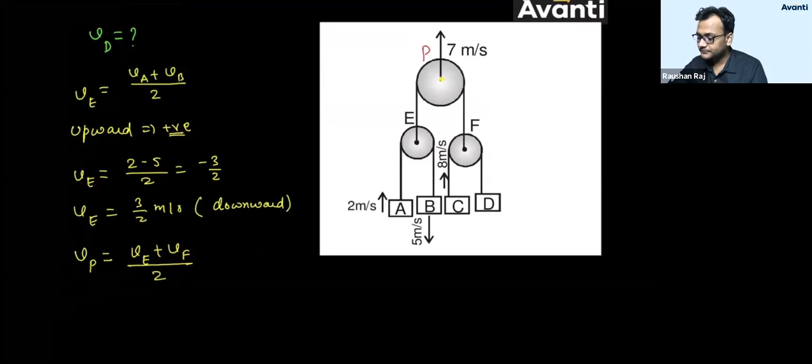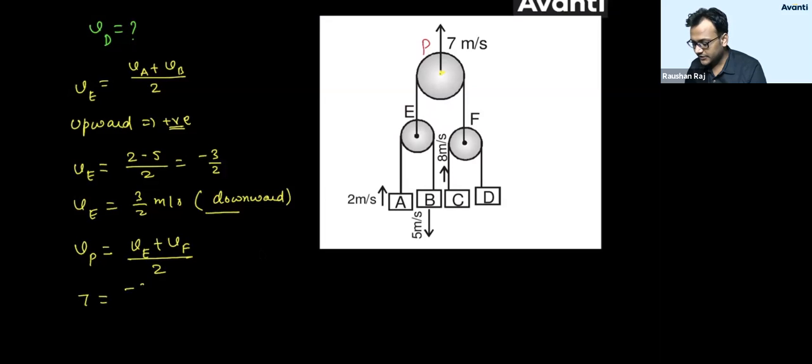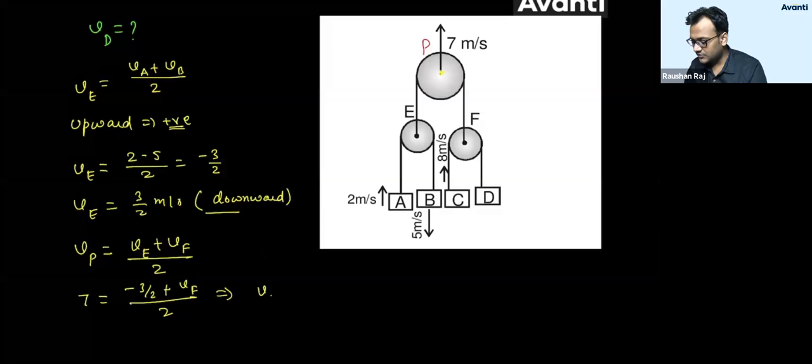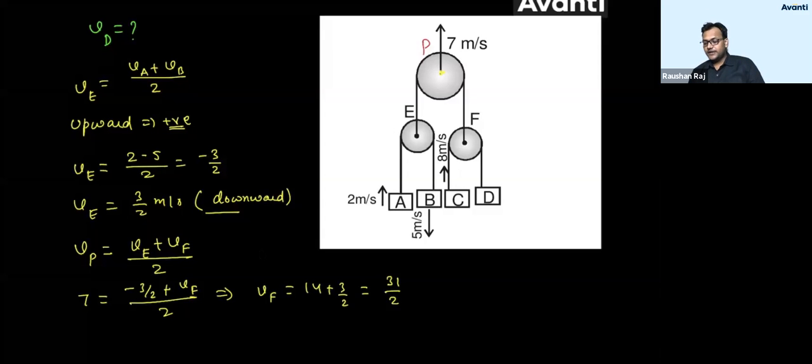What will be the answer? I am considering upward as positive, so VP is 7. VE is downward, so I'll put minus 3 by 2 plus VF divided by 2. After solving this, I'll get VF equal to 14 plus 3 by 2. 14 times 2 is 28, 28 plus 3 is 31 by 2. It is plus, so it is positive. Hence, upward.